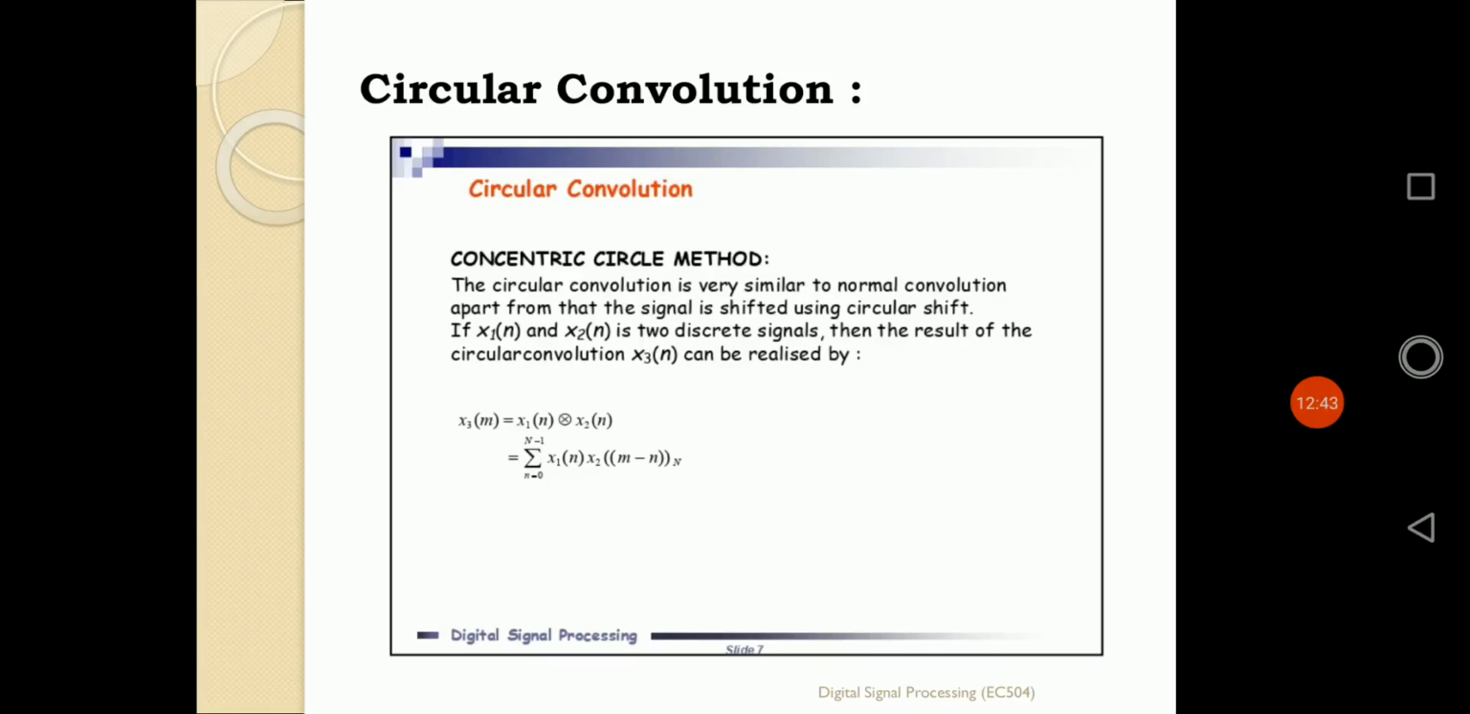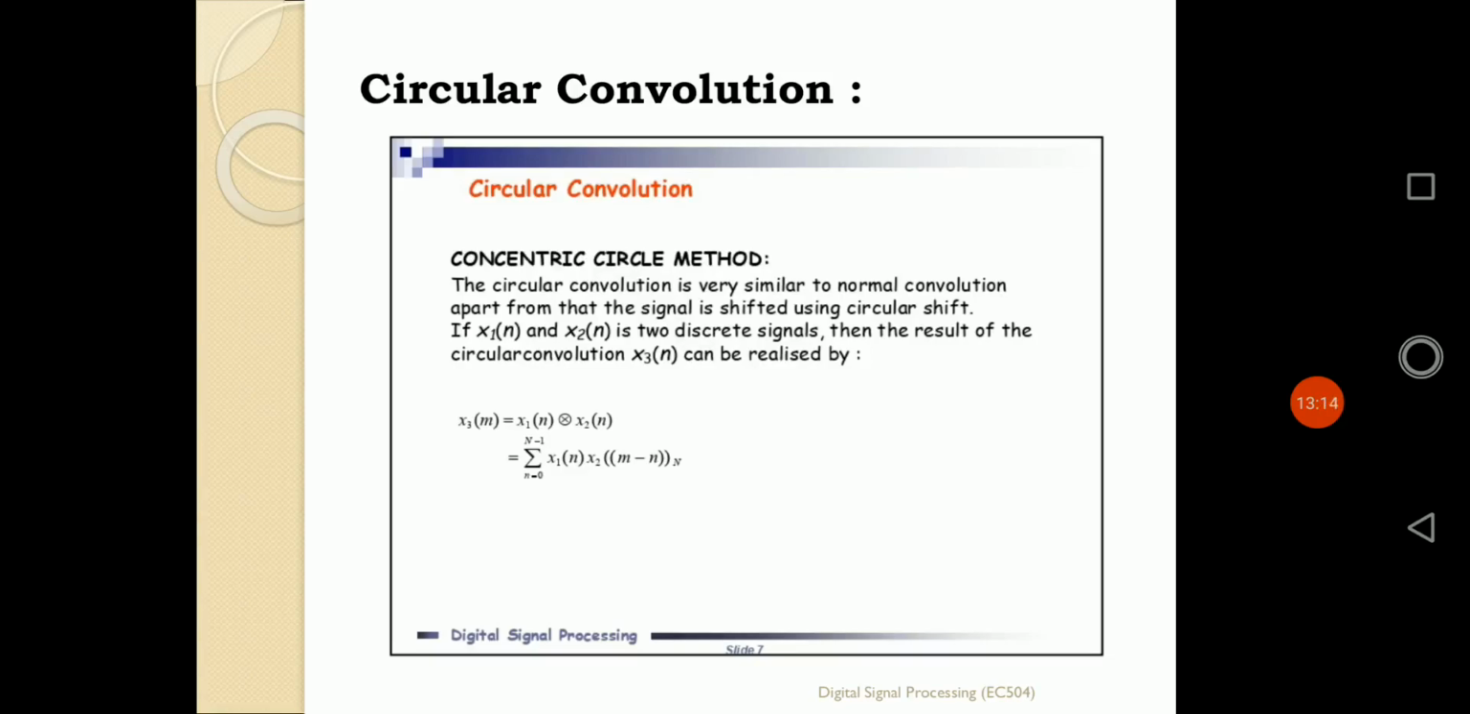So circular convolution is very similar to normal convolution, apart from the fact that the signal is shifted using circular shift. The only difference between linear convolution and circular convolution is that in circular convolution we have to shift the sequence in a circular way, whereas in linear convolution the sequence is not shifted circularly; it is shifted in a straight line, or linear way.